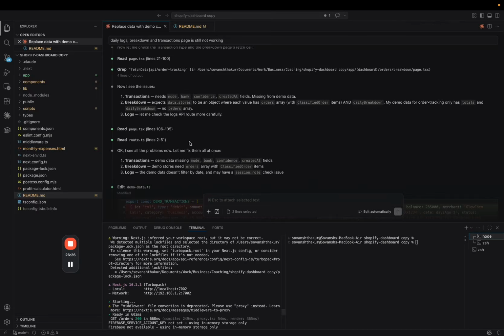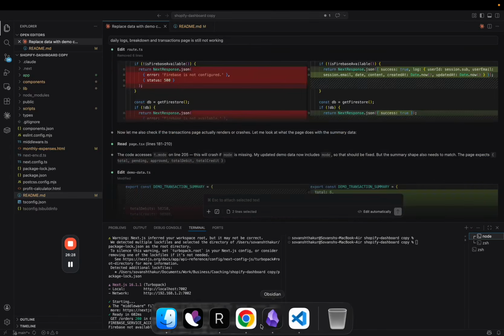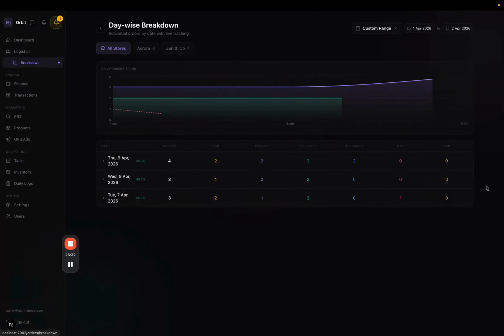Where is it? Breakdown. Okay, breakdown. Let me just show you the breakdown. Breakdown is working as well. So yeah, this is the breakdown. You can see the time frame. And sorry, I wrongly mentioned this is a pie chart. I don't know what chart this is, but it's a chart. So it shows you the past data in chart form.